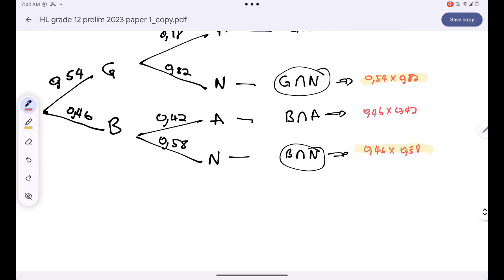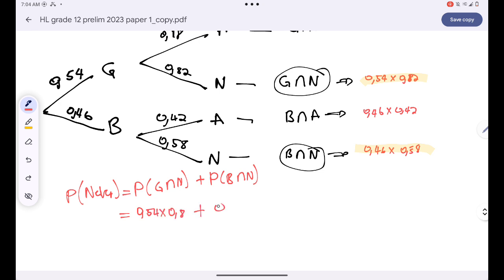The probability that a learner has never attended is just the probability that a learner is a girl and never attended, or the learner is a boy and never attended. So I'll simply take 0.54 multiplied by 0.82 plus 0.46 multiplied by 0.58.